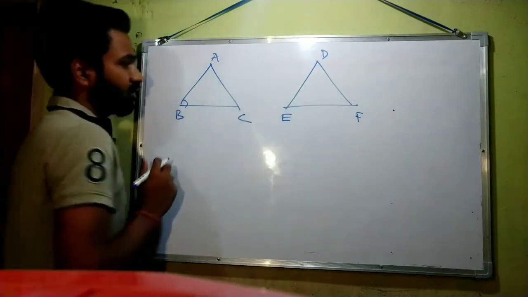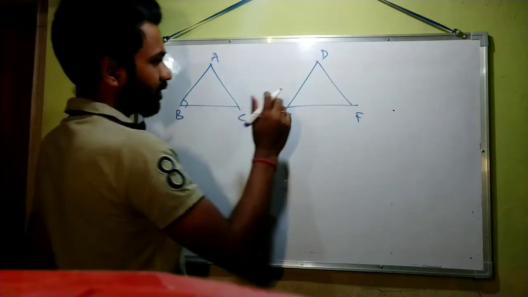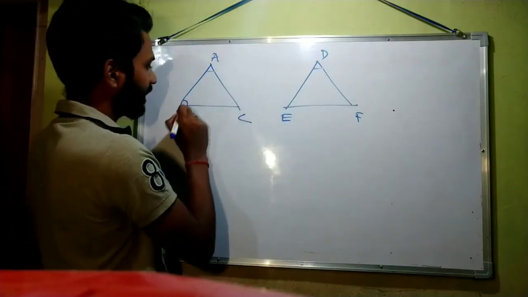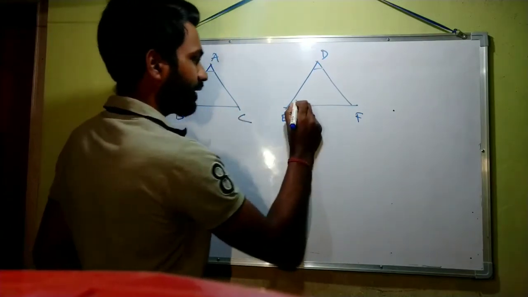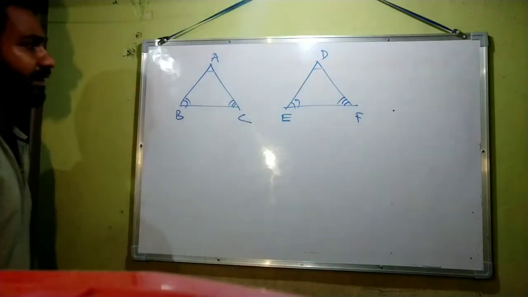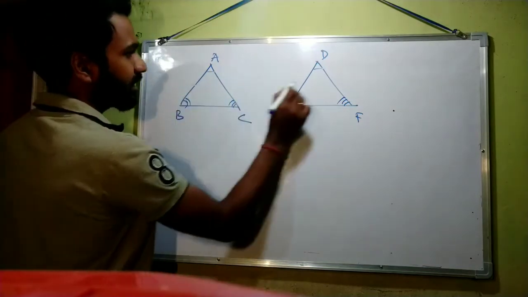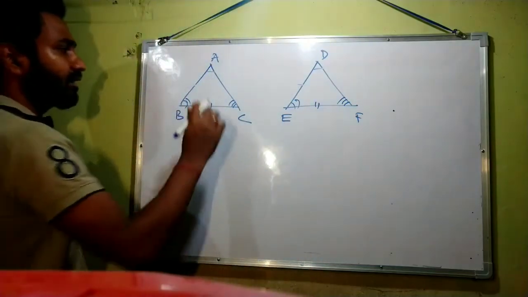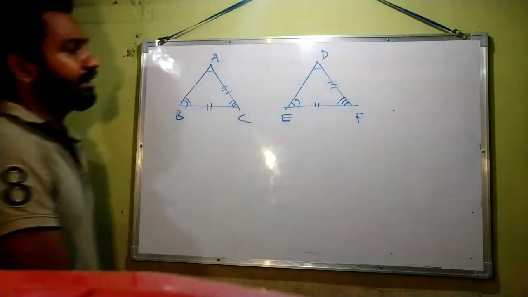These two triangles will be considered congruent if all the angles are equal, that is angle A equals angle D, angle B equals angle E, and angle C equals angle F. All three angles are equal and also all three sides, that is AB equals DE, BC equals EF, and AC equals DF.